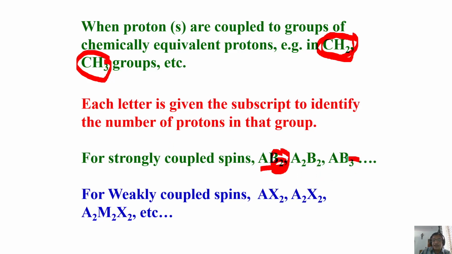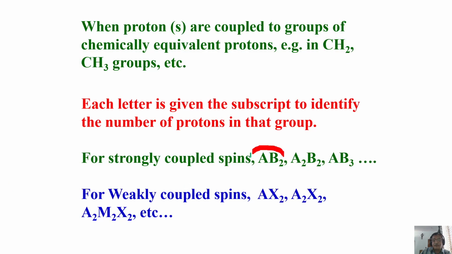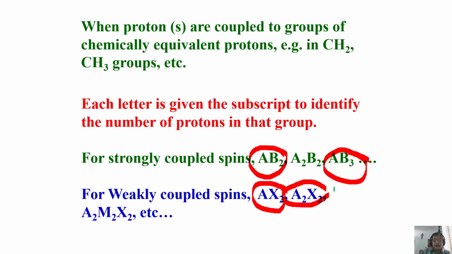If you say AB3, it tells you the number of protons in that group. Take this as a CH3 group or CH2 group here. For the weakly coupled case, you write it as AX2, A2X2, A2M2X2 like that.